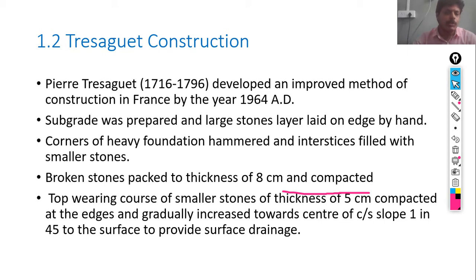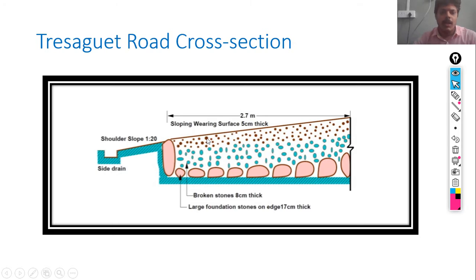Broken stones are packed to a thickness of 8 centimeter and compacted. The top wearing course of smaller stones of thickness 5 centimeter is compacted at the edges and gradually increased toward the center of the cross section, which has a provision of a slope of 1 in 45 to the surface to provide surface drainage. Here you may see the cross section of a Tresaguet road.